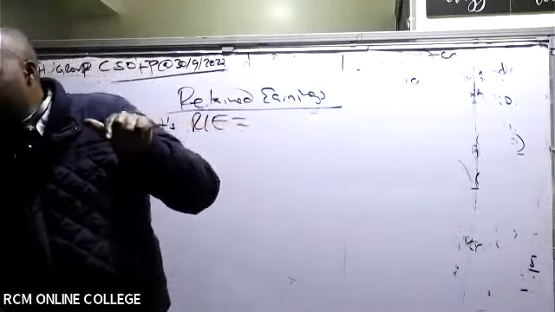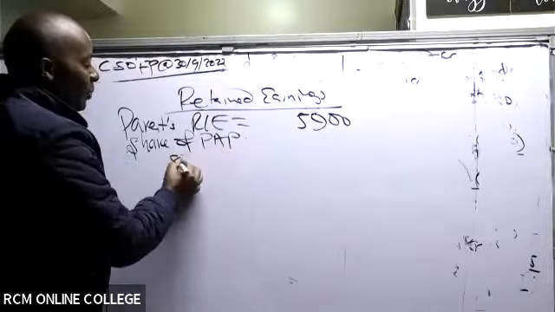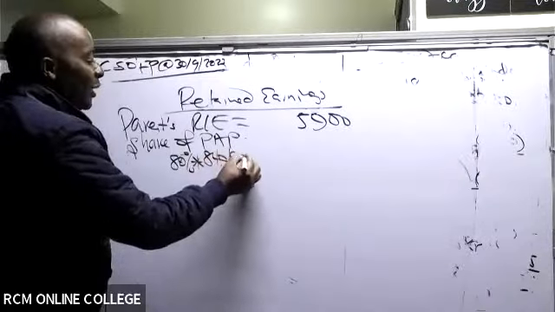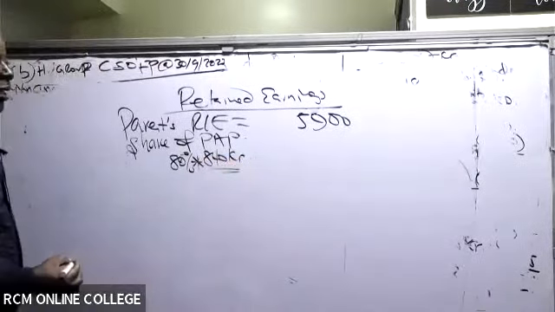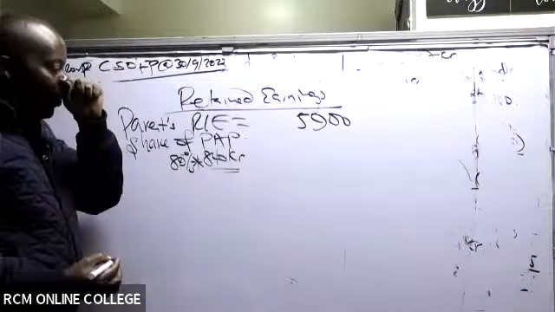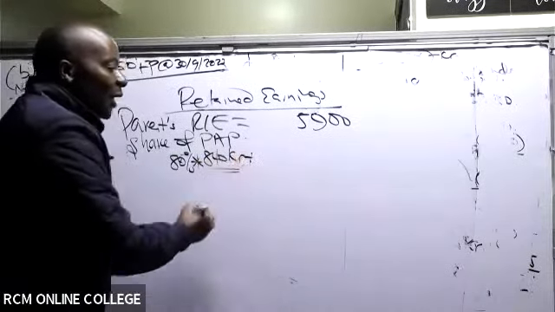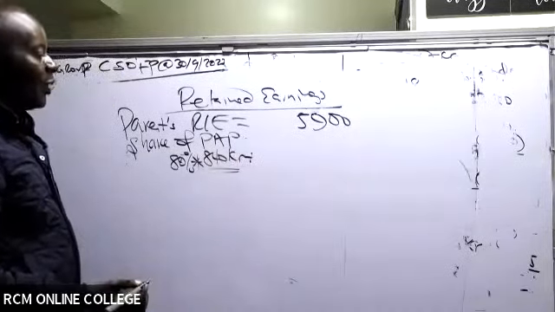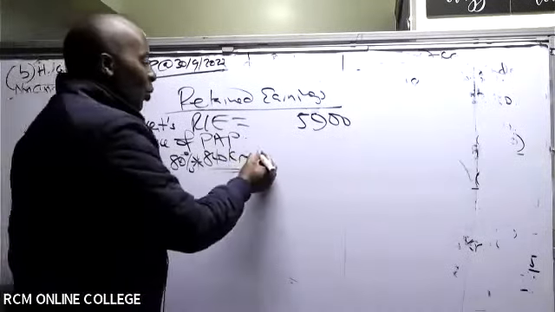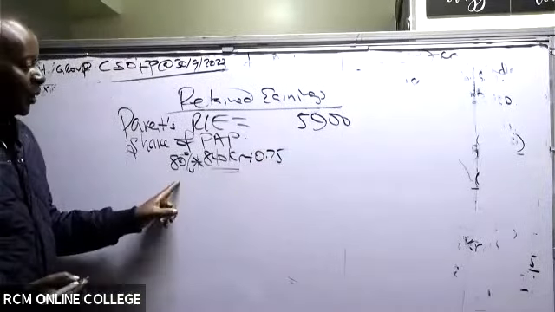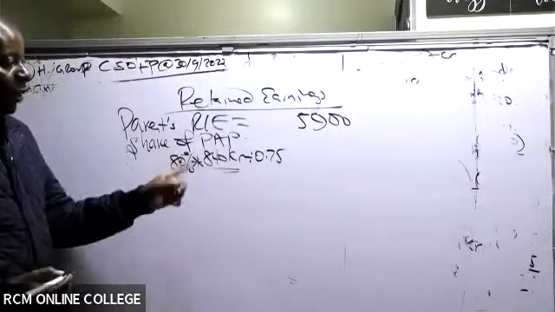So from there, come and give me share of PAP. So remember, it is 80% times 840. But now we are very wise, mother. These are crowns, isn't it? Now we are very wise, which we'll have to exchange using the average rate. And the average rate is 0.75. So could you then kindly take here 80% times 840 times 0.75.